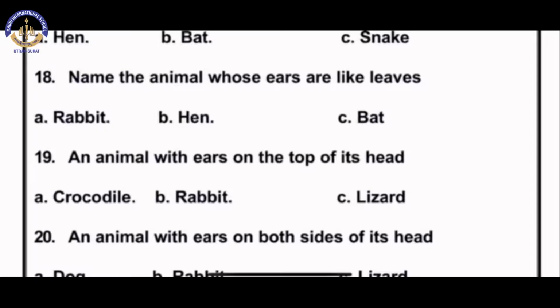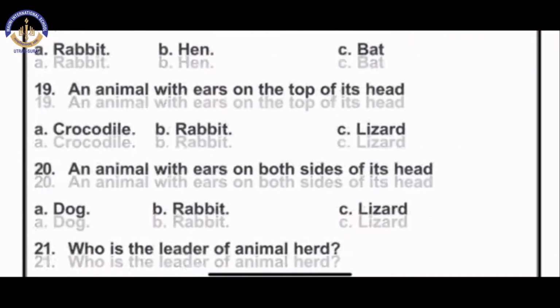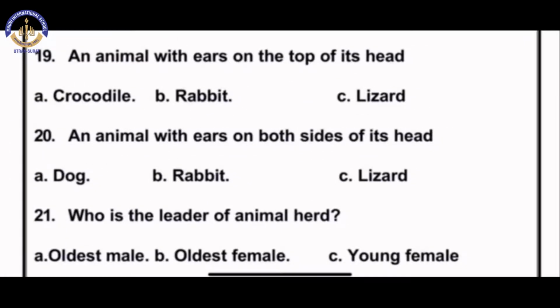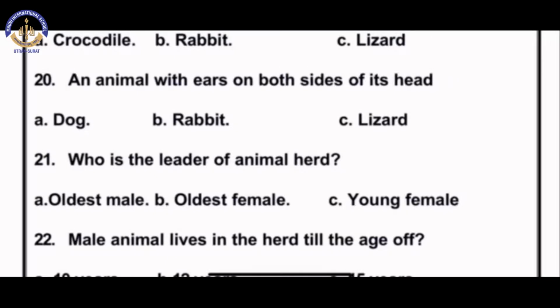An animal which has ears on the top of its head. Who has the ears on the top of its head? Yes, answer is B, rabbit. An animal with ears on both sides of its head. Who has ears on both sides? The answer is A, dog.